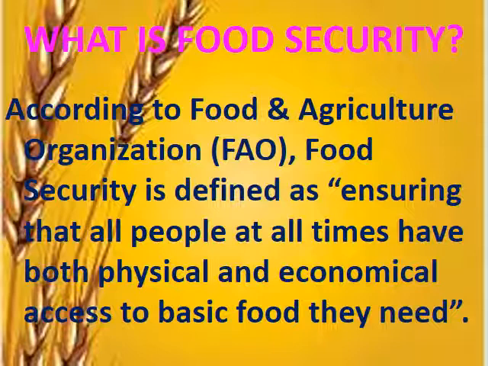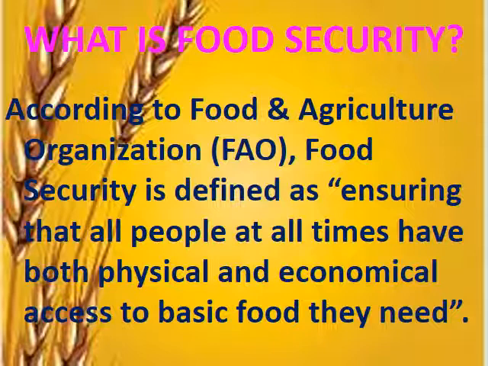So according to FAO, food security means to make sure that every person every time has food. Okay, they have access to food, whether it is physical access, that they have to go to a certain place and bring the food, or it is about economical access, which means they have enough money to buy food.